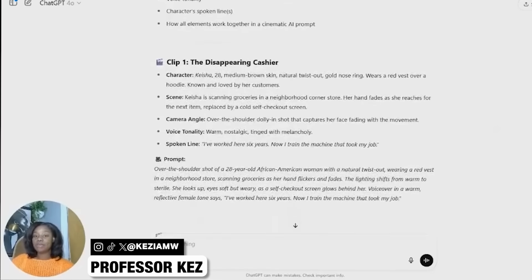All right. So for clip 1, it's described my character. It's described the scene. So Keisha is scanning groceries in the neighborhood corner store. It's giving me my camera angle, which is the over the shoulder dolly shot. It's giving me voice tonality, which is warm, nostalgic, and tinged with melancholy. And I also have the line that is spoken.